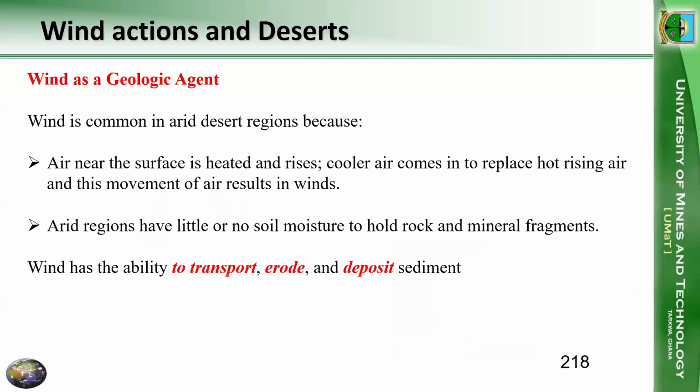Wind is common everywhere, especially in desert areas or arid, which means dry, arid desert regions. Why is this so? One, the air that is very close to the surface is heated and then it's going to rise. As the air near the surface gets heated, it becomes very hot and it rises. We know that cooler air is going to come in to replace that hot air, and so this movement of air results in winds. So hot air gets heated and rises, cooler air comes in to replace it, and then the cycle continues. So we are having winds.